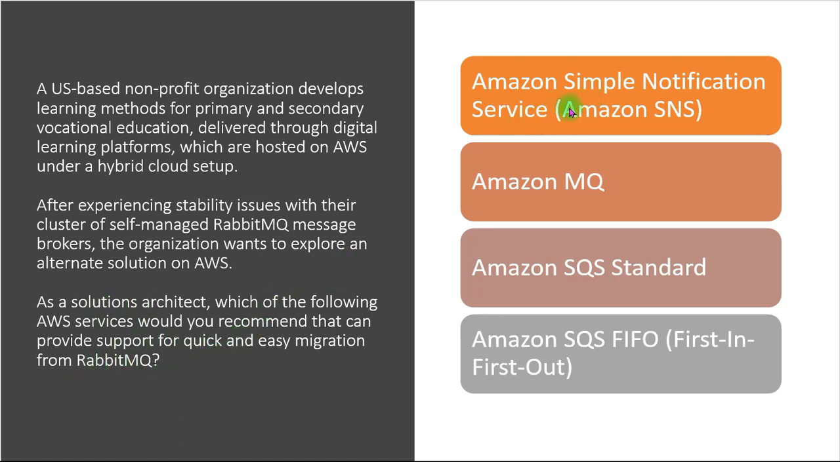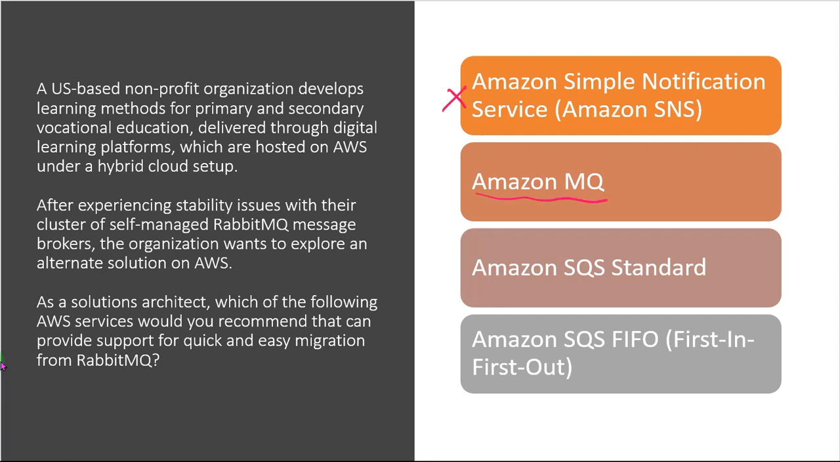The options we are having: Amazon SNS, that is Simple Notification Service, Amazon MQ, Amazon SQS Standard, and Amazon SQS FIFO. Let's talk about these services one by one, so we will understand better. First, Amazon SNS, Simple Notification Service. What exactly is this service? It is a highly available, durable, secure, fully managed pub/sub messaging service. But the problem here is SNS does not provide support for migration from RabbitMQ, as it is a fully managed pub/sub messaging service. So we will not go for this option here.